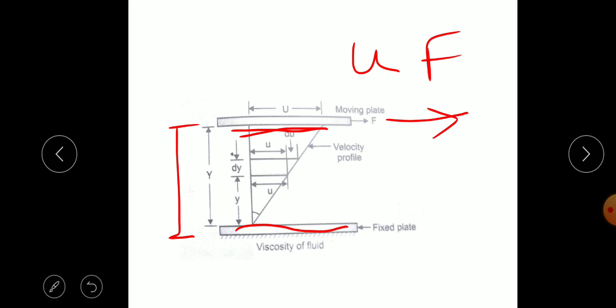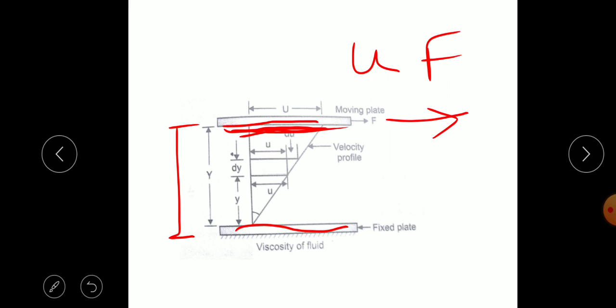We consider the fluid near the moving plate. The fluid near the moving plate will have the same velocity as the plate, because the fluid particles are attached to the moving plate. This is also called the no slip condition.